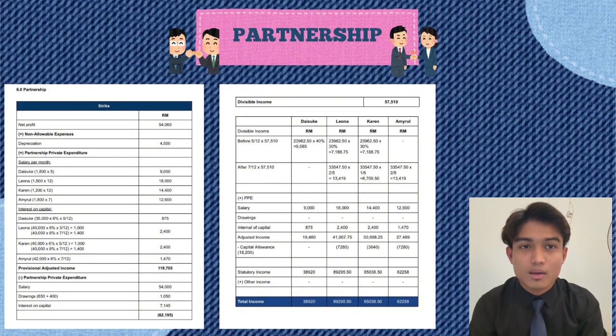Firstly, we add back the non-allowable expense, which is depreciation of 4,500 ringgit. Then we also add back the partnership private expenditure, including partner salaries and interest on capital, because these are not deductible business expenses. After this adjustment, the provisional adjusted income is 119,705 ringgit.